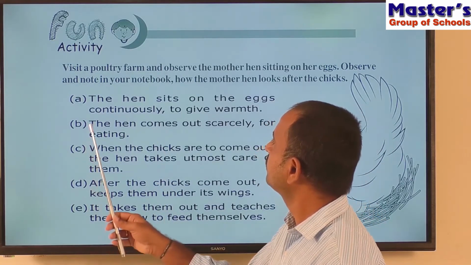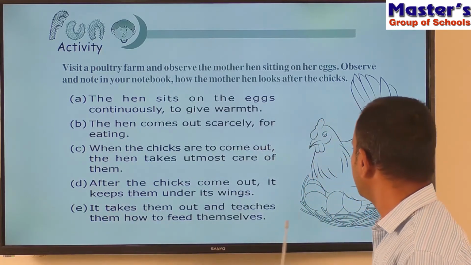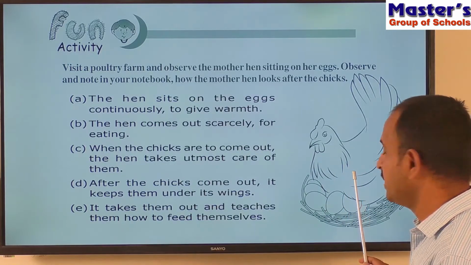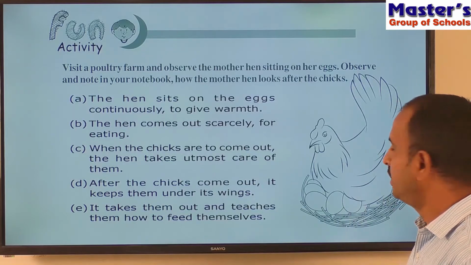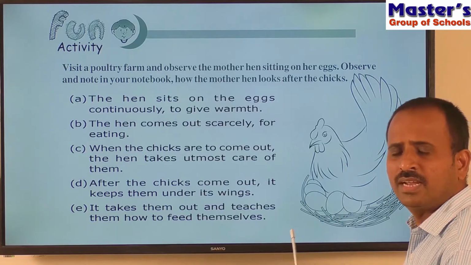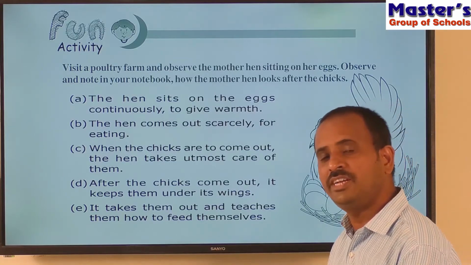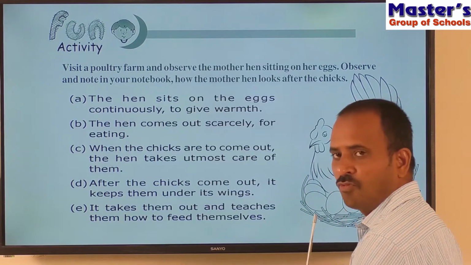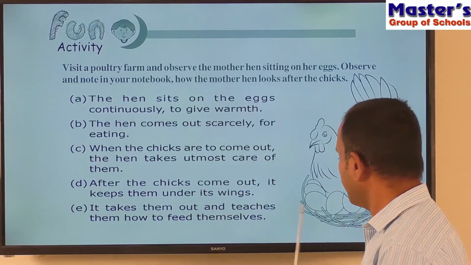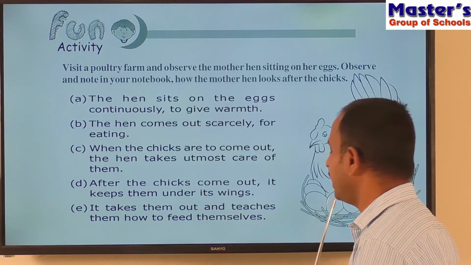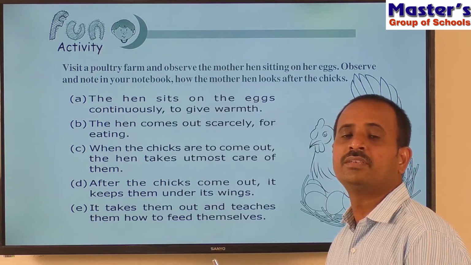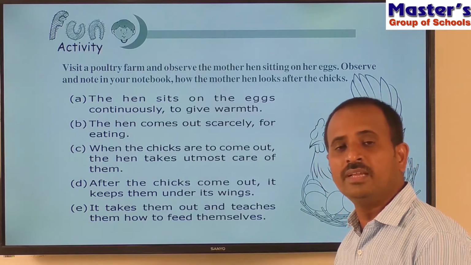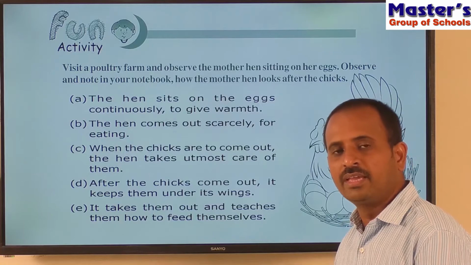Children, see the first one. Observe the picture. In this picture you are observing a mother hen sitting on her eggs. So why has it sat on the eggs? Already we have discussed hatching. The hen keeps its eggs warm, and because of that warmth the embryo, that means the small chick present in the egg, will completely develop, and after a few days it will come out by breaking the hard outer shell of the egg. This process of getting the small chicken from the egg is called hatching.